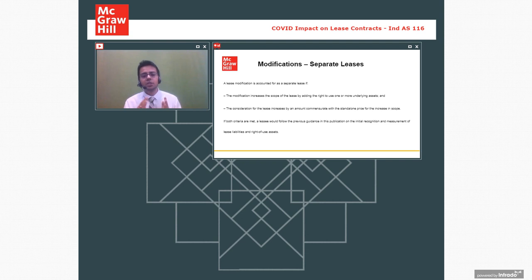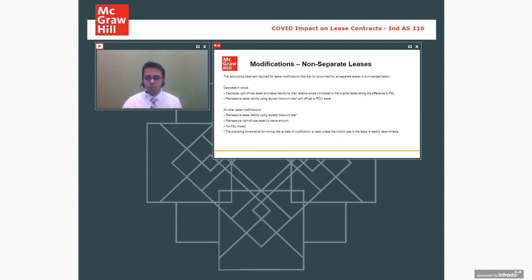And how do we deal with these requirements? I'll come to that point. Okay, so these modifications can be of two types. We are changing the scope of the contract. Changing the scope takes place in two patterns. One, you are increasing or decreasing the term.